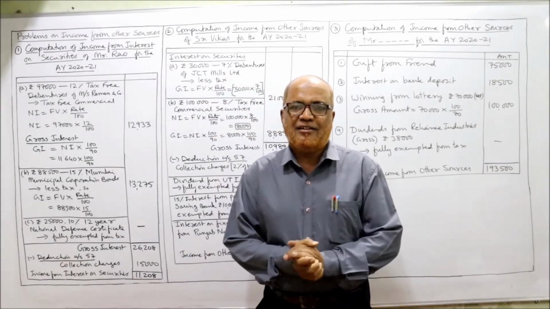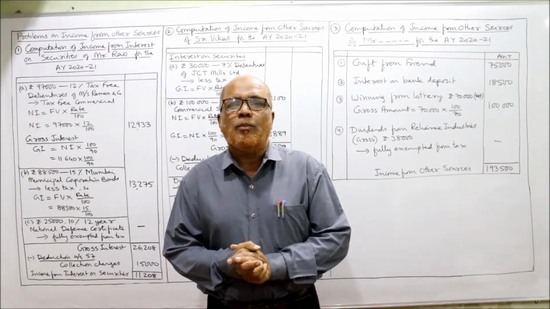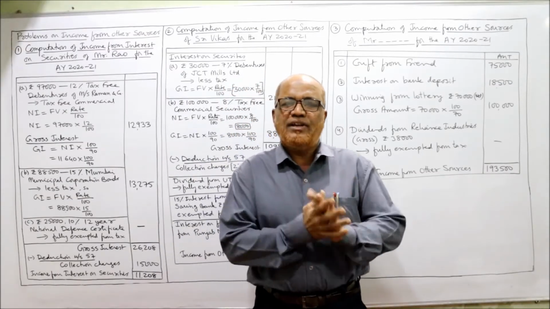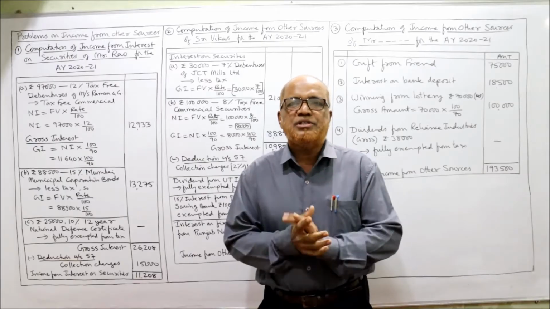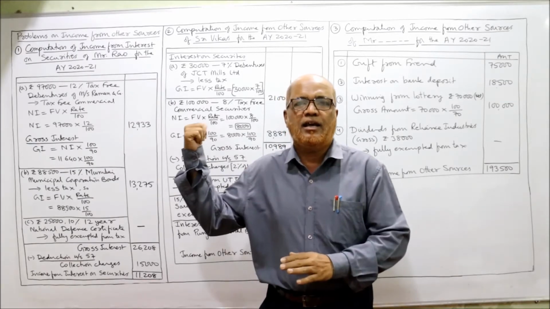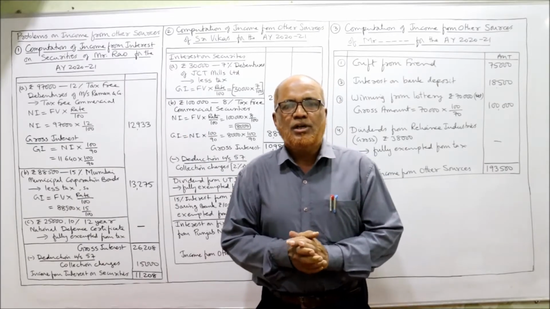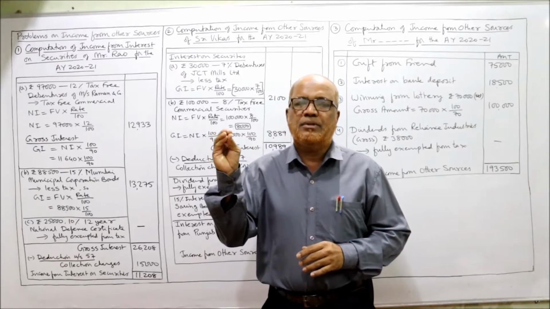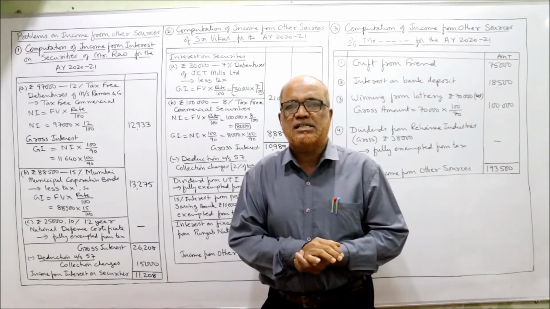I'm Hasham. Now I'm going to start the problems on income from other sources. In the last video, I explained the provisions regarding the incomes which are taxable under the head income from other sources. In many videos I've explained there are 5 heads of income given by the Income Tax Act 1961.